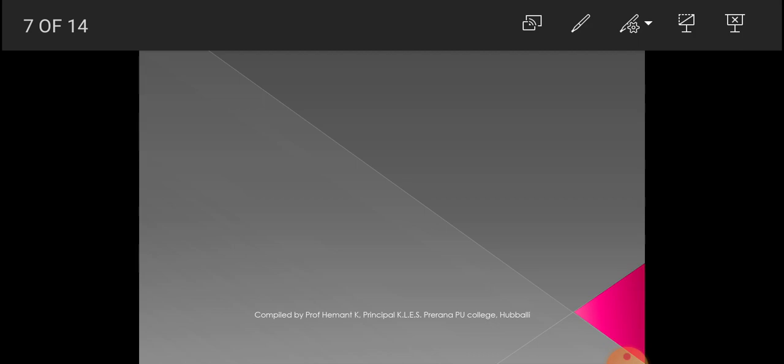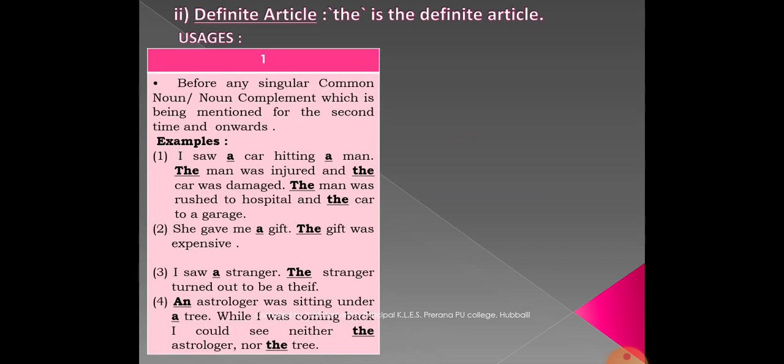Let us move on to the first usage. Before any singular common noun or noun complement which is being mentioned for the second time and onwards. So here "the" is the definite article. The first usage of the definite article "the" is before any singular common noun or noun complement which is being used or mentioned for the second time and onwards.